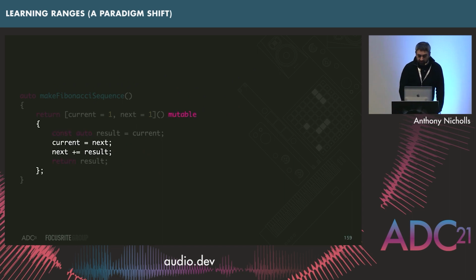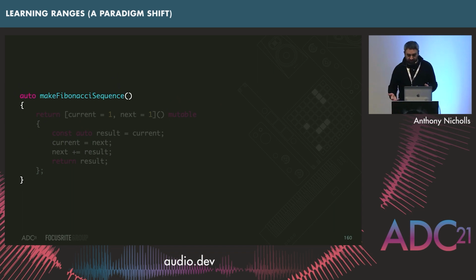And then in between those two, this is where we need the mutable keyword, because we're going to update those member variables, current and next. And so current's going to become next, and next is going to add the result onto it, and that should get you through the sequence. Important thing is I made this a function that returns a function, because the last thing you want to do is make one of these, if you want this Fibonacci sequence, you want to use it in lots of places. You wouldn't want to use this more than once because it's changing state with that mutable. So you're going to want to say, hey, I want to make a new Fibonacci sequence starting from the beginning each time. So that's why it's wrapped in a function.